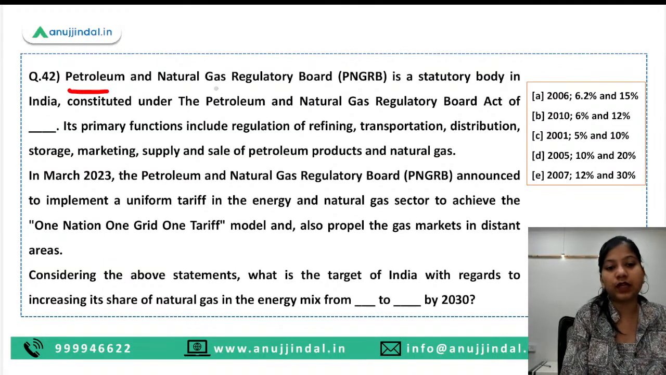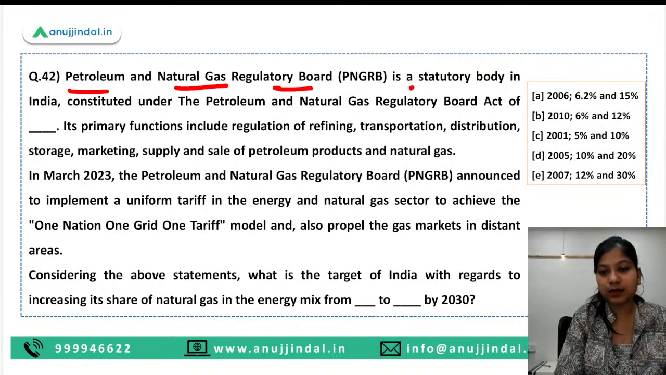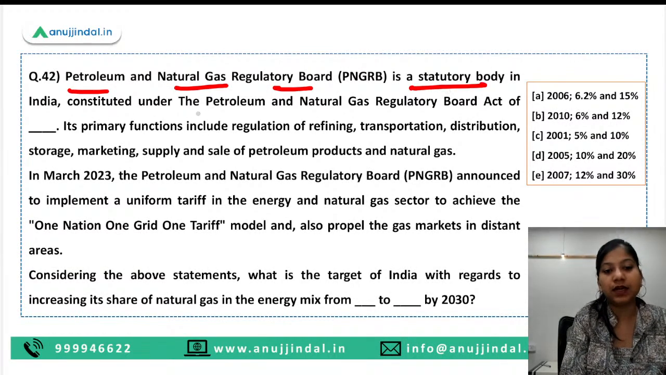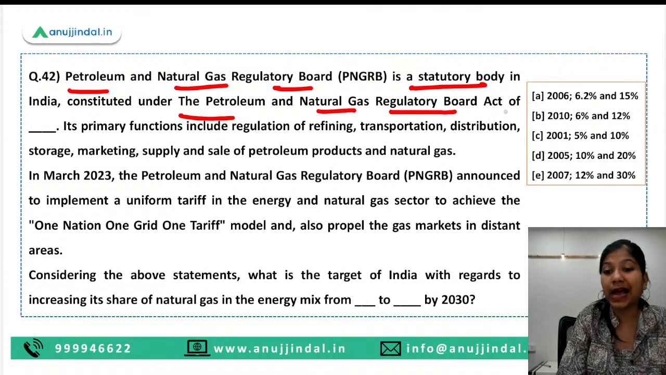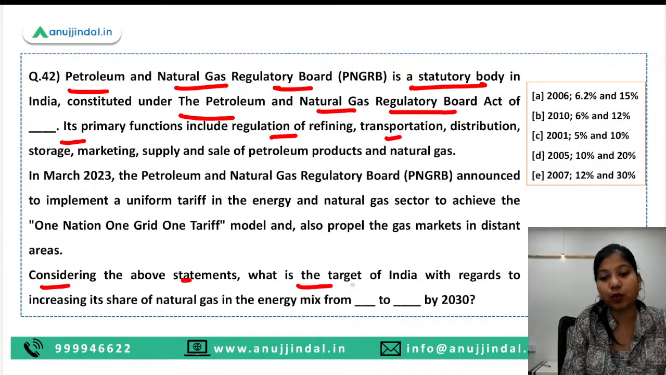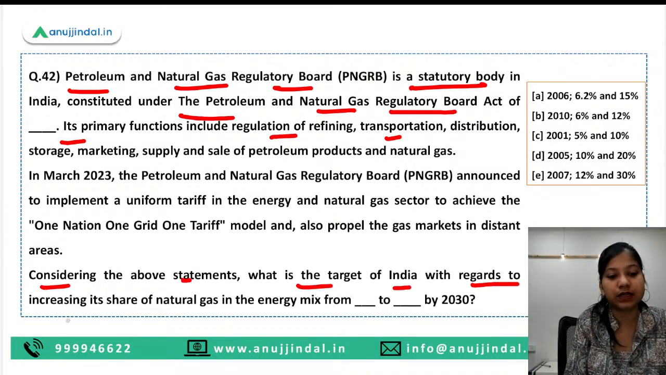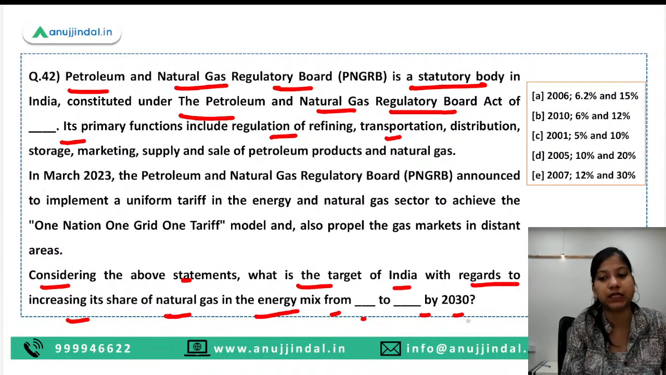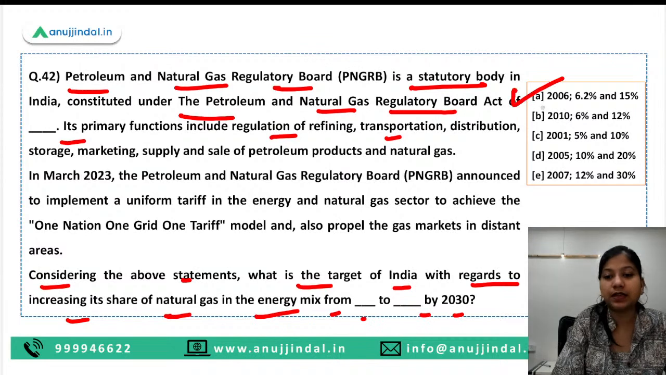Next question is, Petroleum and Natural Gas Regulatory Board is a statutory body in India constituted under the Petroleum and Natural Gas Regulatory Board Act of dash. Its primary functions include regulation of refining, etc., etc. Considering the above statements, what is the target of India with regards to increasing its share of natural gas in the energy mix from dash to dash by 2030? So here, guys, option A is the right answer.